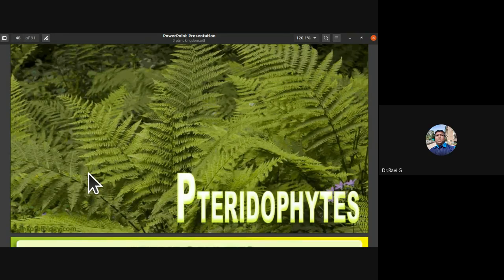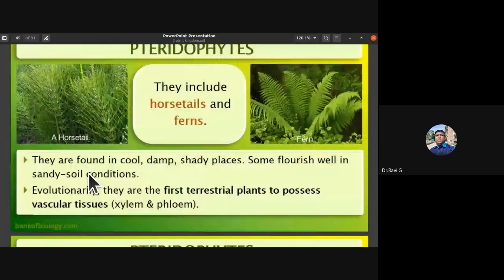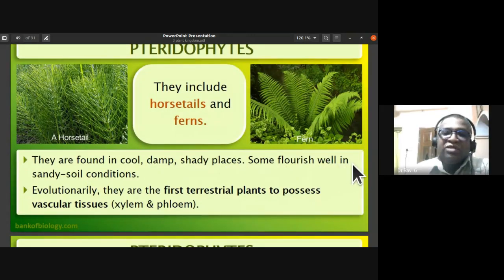Then we studied pteridophytes. Pteridophytes are the first terrestrial plants. They include horsetails and ferns. They are found in cool, damp, shady places. Some of them flourish well in sandy soil conditions. Evolutionarily, they are the first terrestrial plants to possess xylem and phloem. This we have discussed earlier also.